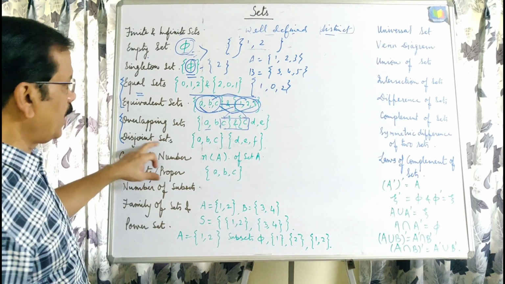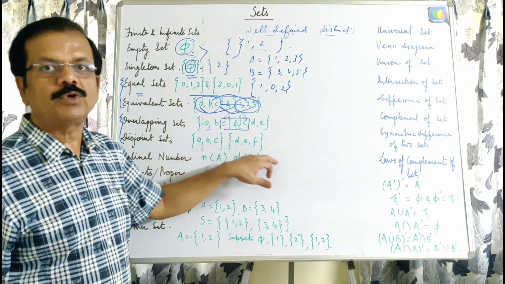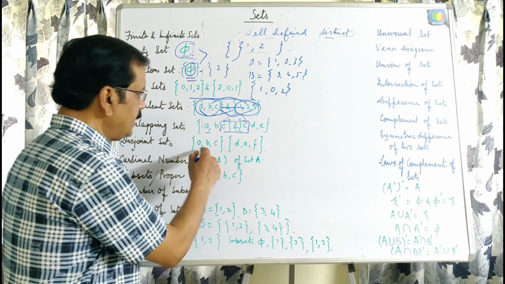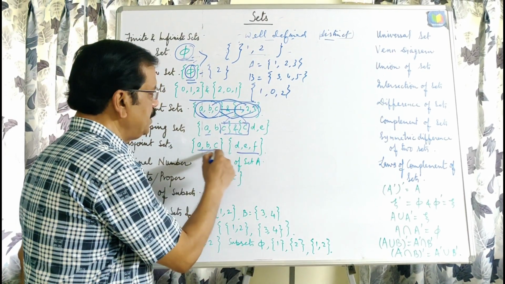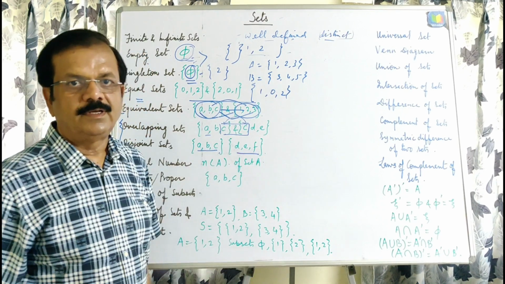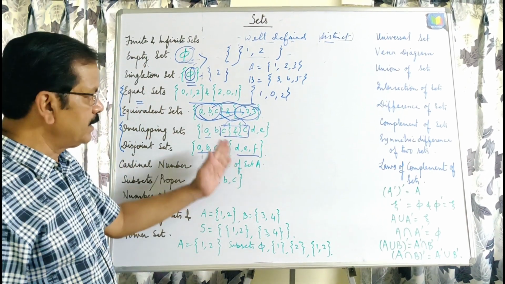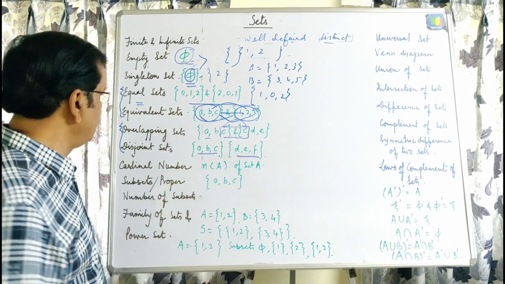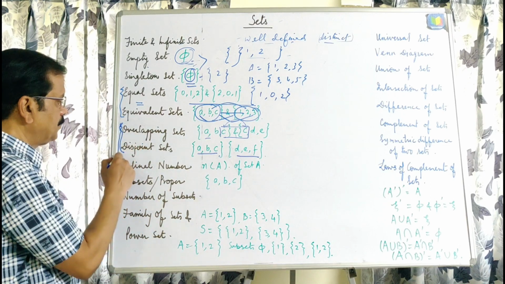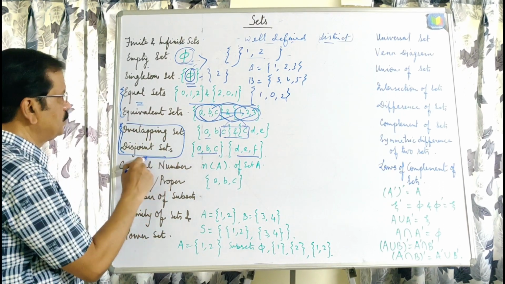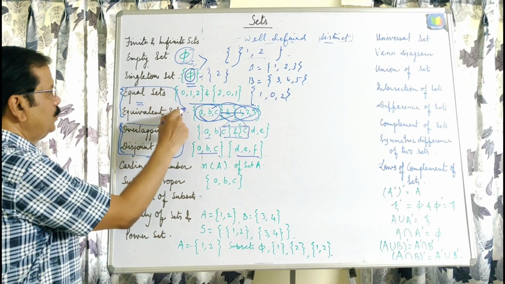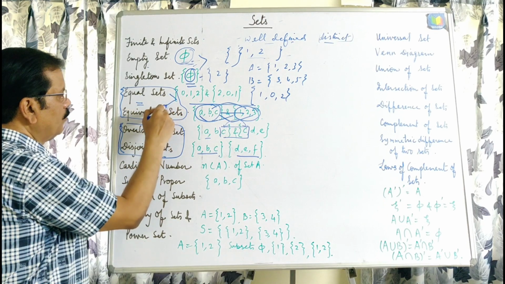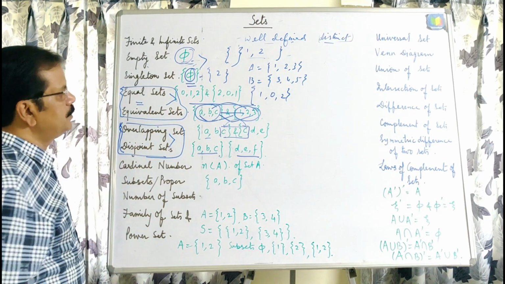Disjoint sets: if two sets or more than two sets are not having any element common, then we can say that these are disjoint sets. A, B, C and D, E, F. You can see here that no element is common between these two sets, and that is why they are disjoint sets. There is a slight difference between overlapping and disjoint sets also. These two you can remember as equal to equivalent and overlapping to disjoint sets.